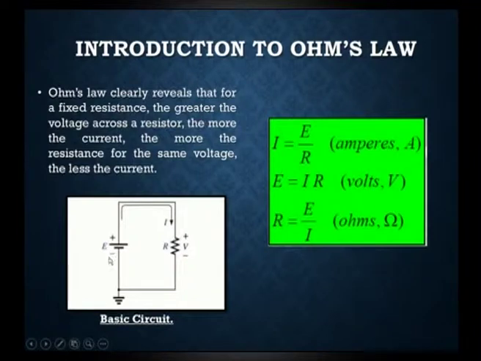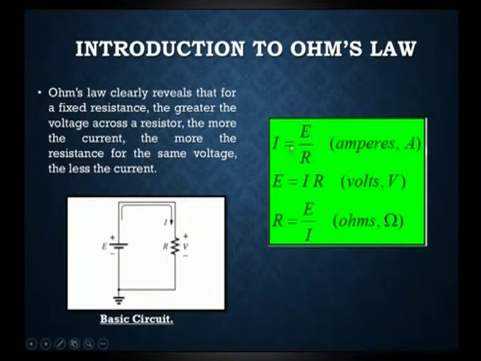The basic circuit that we are considering here for defining Ohm's law has a supply E and a resistor R. I is the current flowing through the circuit, and V is the voltage across this resistor. Here is the Ohm's law formula for current: I is equal to E by R, where E is the supply voltage or EMF.